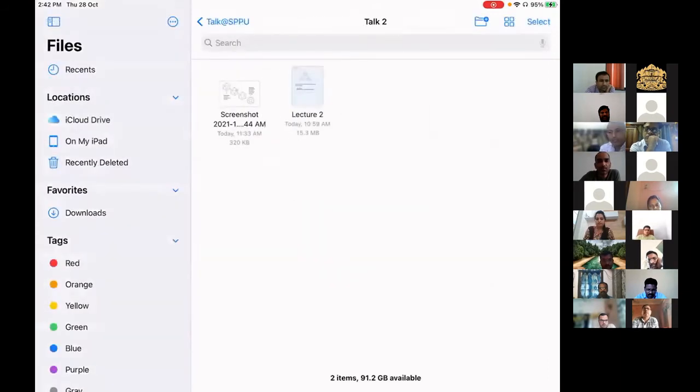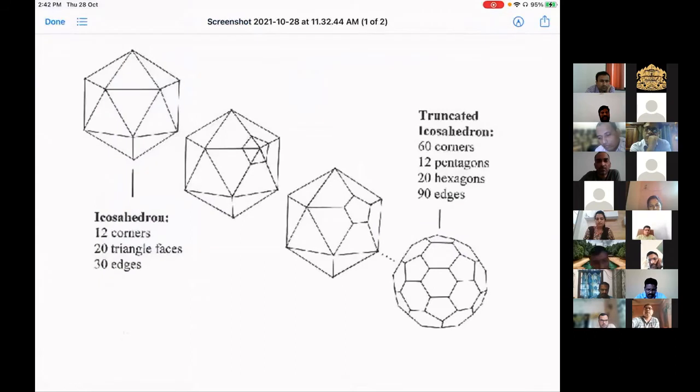So degree is getting reduced here? No, degree is getting one degree more, meaning the degree of each vertex. So when you replace each vertex by a pentagon, here it becomes degree 3, right? The new graph. Yeah. The original icosahedron had degree 5. What you're doing now is comparing it with the degree of the first graph. In the definition, what we are saying is you compare it with the degree of the second graph. In the second graph, it was degree 2, and in the resultant you see it's plus 1. 2 plus 1. Okay.